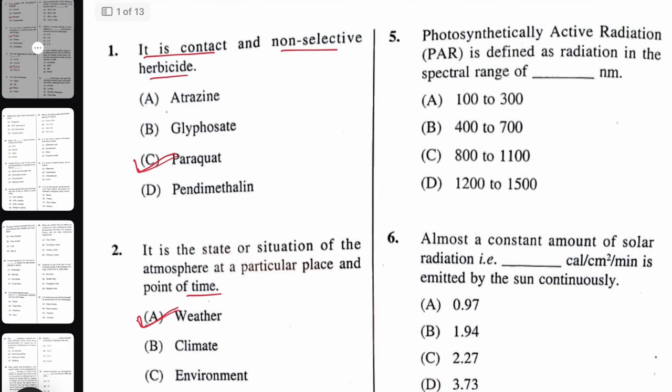Next question. Photosynthetically active radiation is defined as radiation in the spectral range of. The right answer would be 400 to 700 nanometer. It is the range within the visible wavelength. Visible wavelength is 380 to 760 nanometer, and from that 400 to 700 is the photosynthetically active radiation. The most active radiations are red as well as blue for photosynthetic activity. The least are yellow and green.